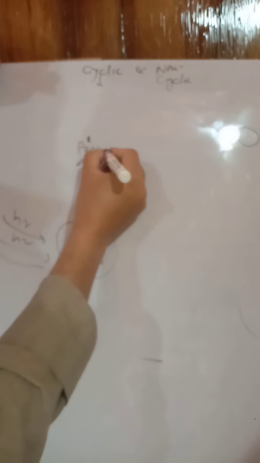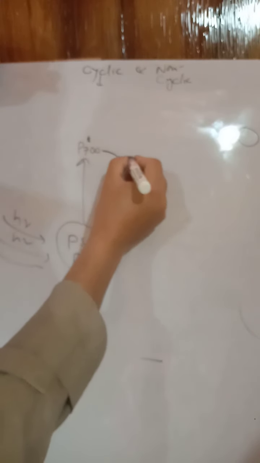And then it transfers this electron to A0, from A0 to A1, from A1 to iron sulfur complex, from this to pyridoxine, from this to cytochrome B6F complex, from this to plastocyanone, and plastocyanone returns back this electron to the PS first. That is the reason it is called as cyclic photophosphorylation.